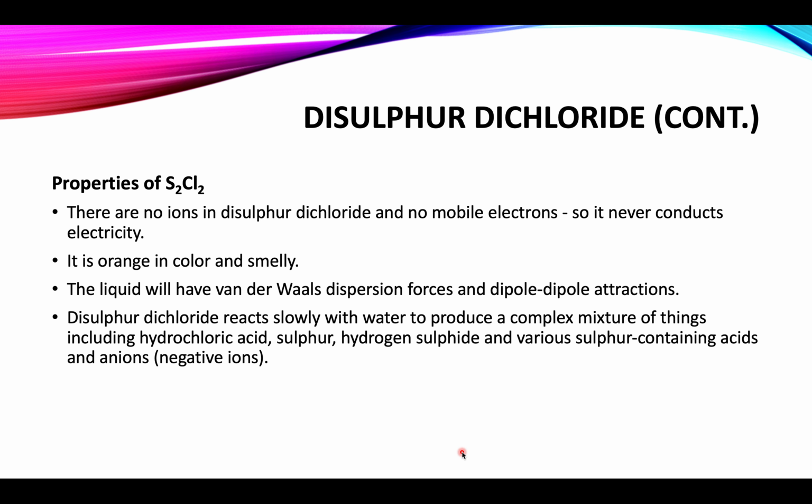Disulfur dichloride reacts slowly with water to produce a complex mixture of things, so we cannot write a single equation for the hydrolysis of disulfur dichloride, because a complex mixture including hydrochloric acid, sulfur, hydrogen sulfide and various sulfur containing acids is formed.